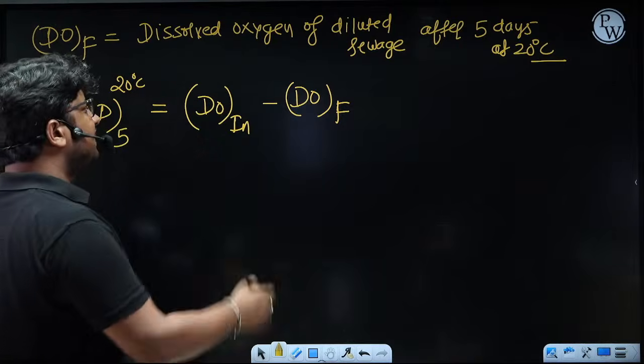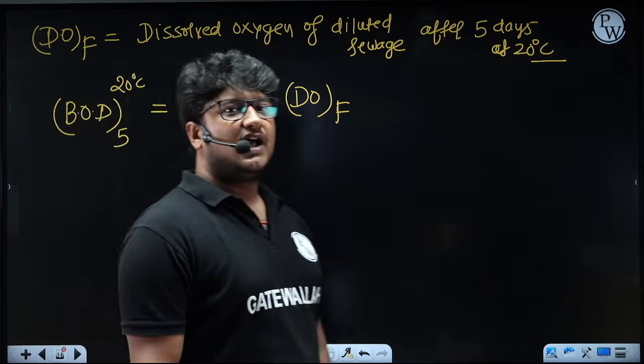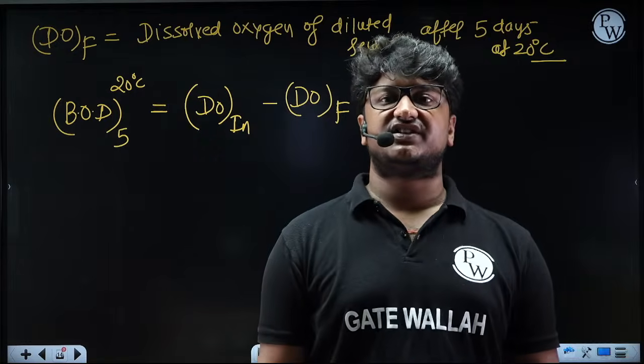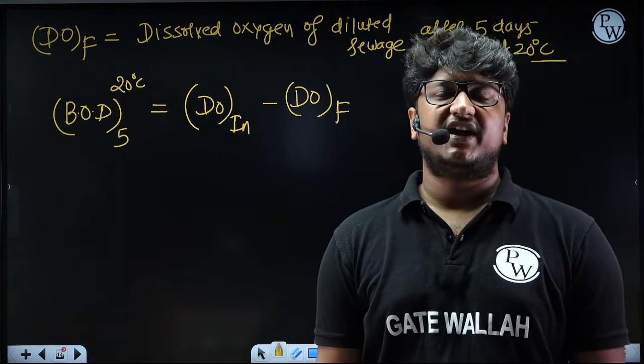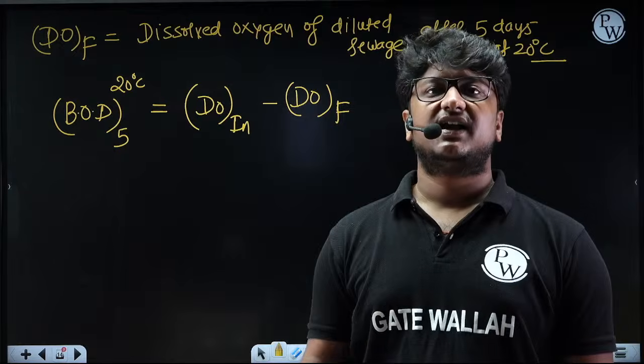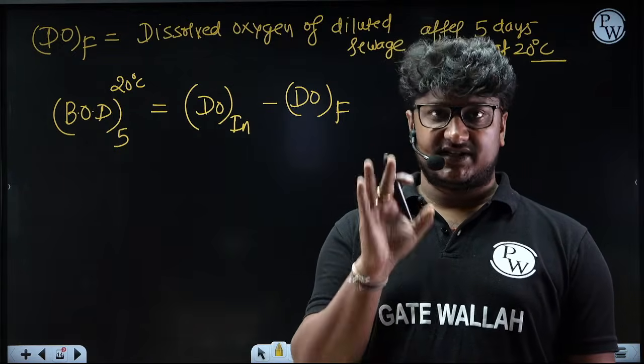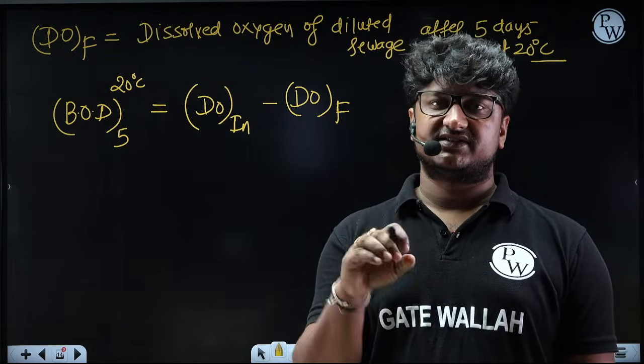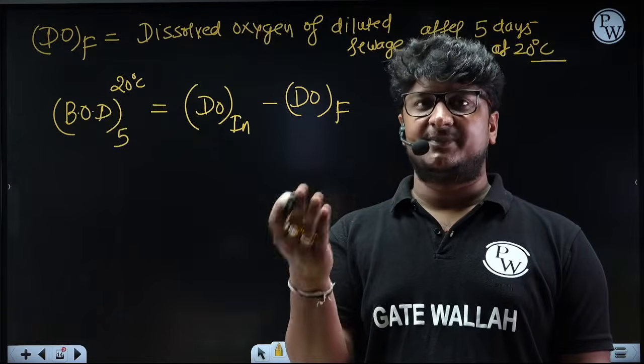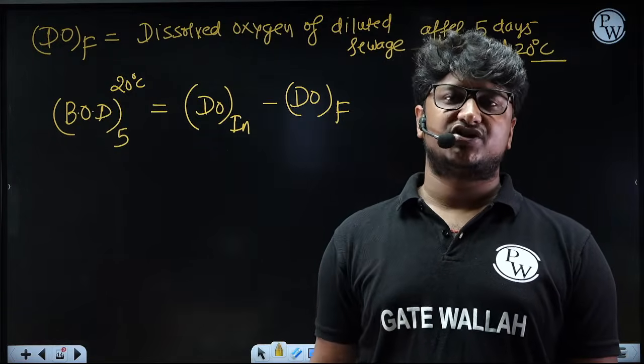The difference will give you how much oxygen was utilized during those 5 days of the degradation process at 20 degrees Celsius. If somebody has set some other temperature, in that case you have to mention that temperature.